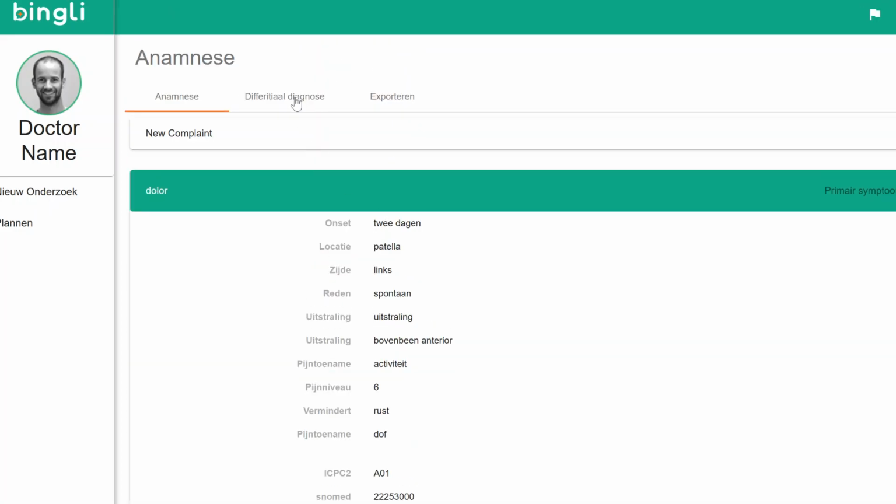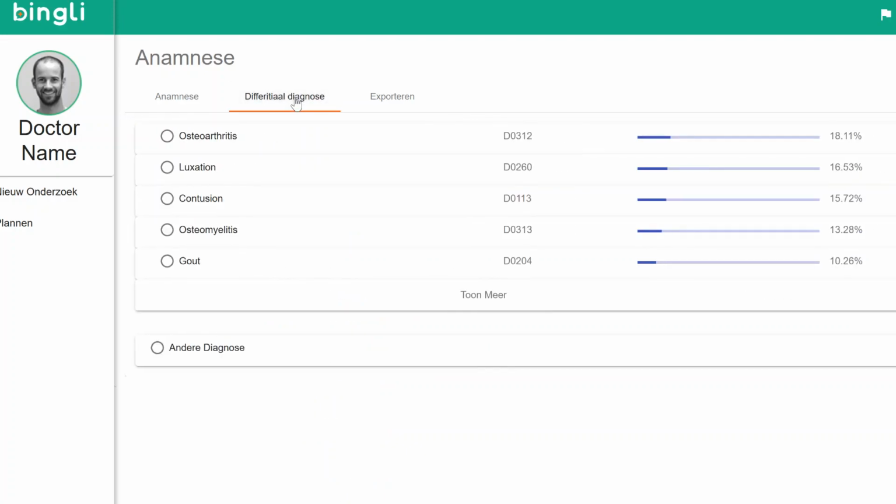The doctor has a second field with a differential diagnosis. He can open it and see, based on our anamnesis, what are the potential diagnoses with indication of probability, and again with pre-coded information. This is important as a decision support tool, but can also be used as a triage tool. For example, in orthopedic surgery or neurosurgery, based on this differential diagnosis, the doctor or the hospital can decide to invite a patient earlier if there is a red flag, or ask the patient to see first another doctor, or first go to radiology or a physiotherapist.